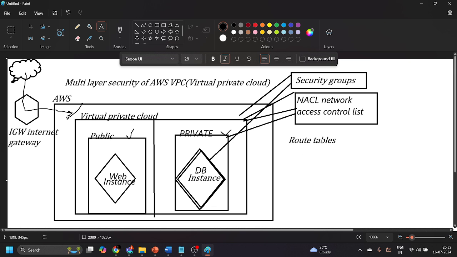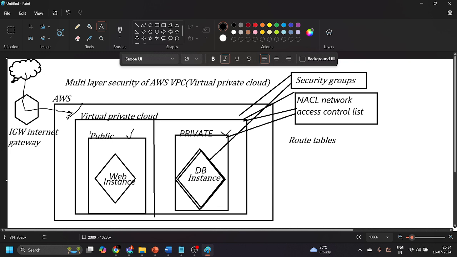In these route tables, you have to configure the destination route and the target route for the different subnets, so that if this public subnet is going to connect to the public internet, it should know the path in advance so that it will not face any challenges when it is going to the internet.